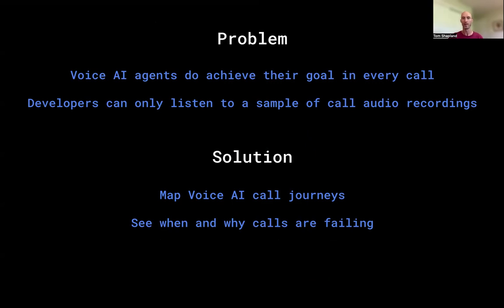So what we're building for them is a map that shows them all the caller journeys for a particular voice AI agent. And they can also see from that map by drilling into it, what's going on with different call paths and why those call paths aren't leading to a successful outcome and what they can do about it.